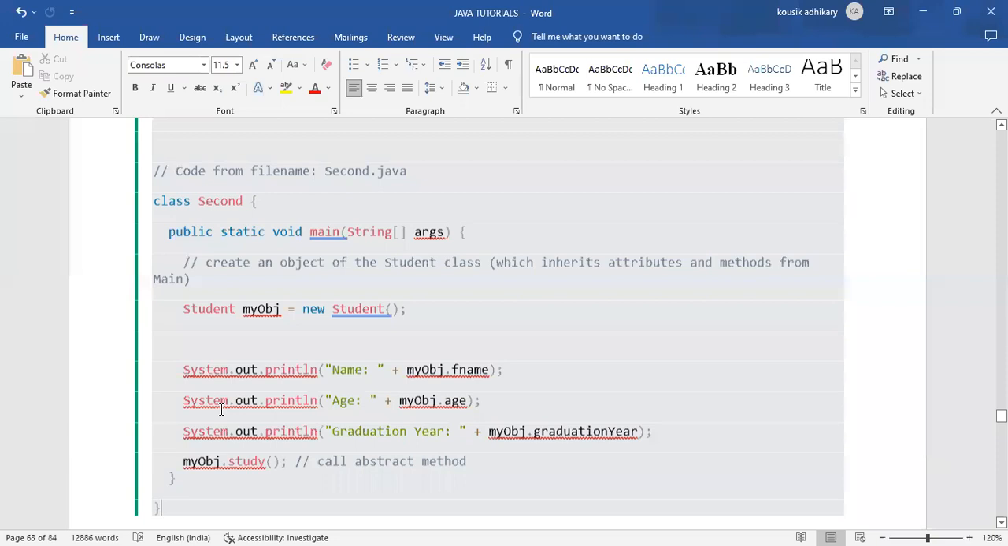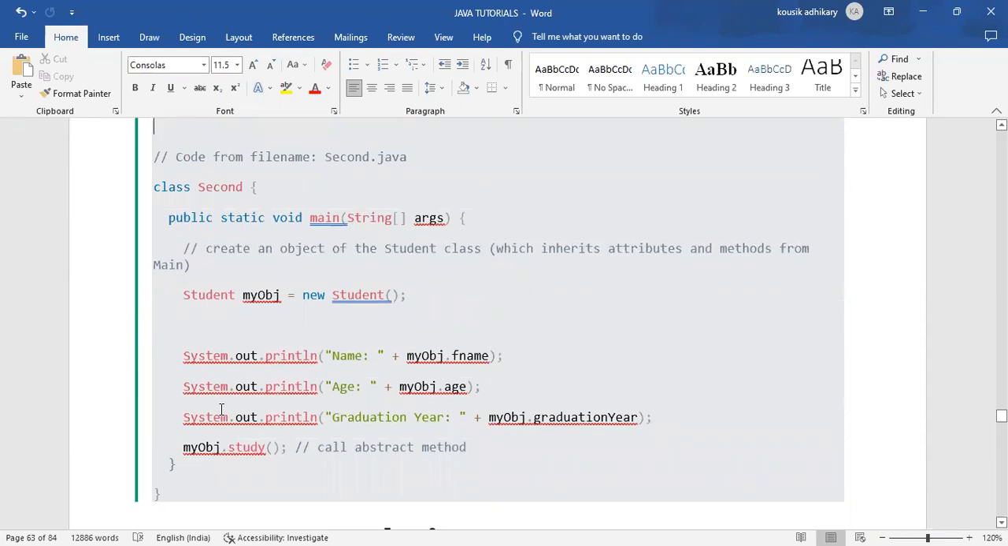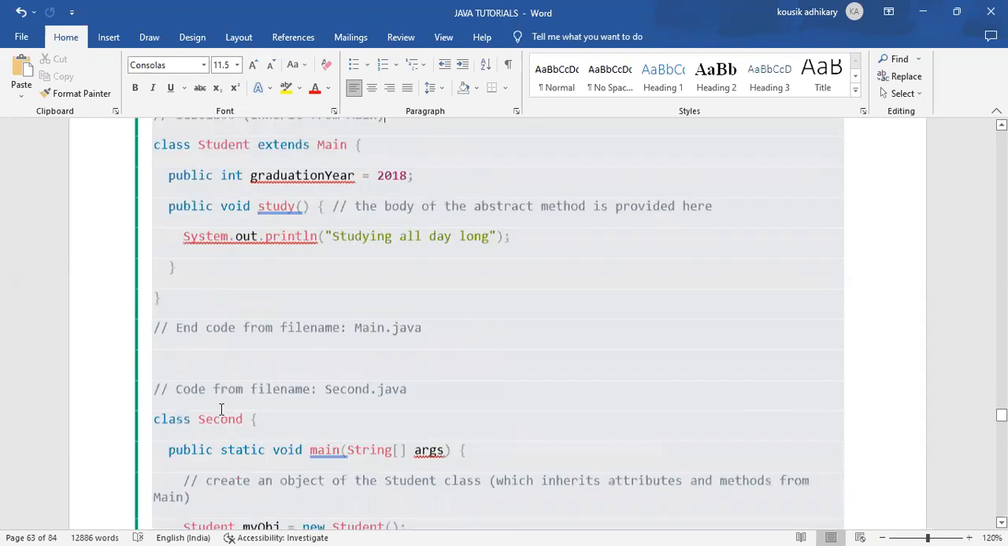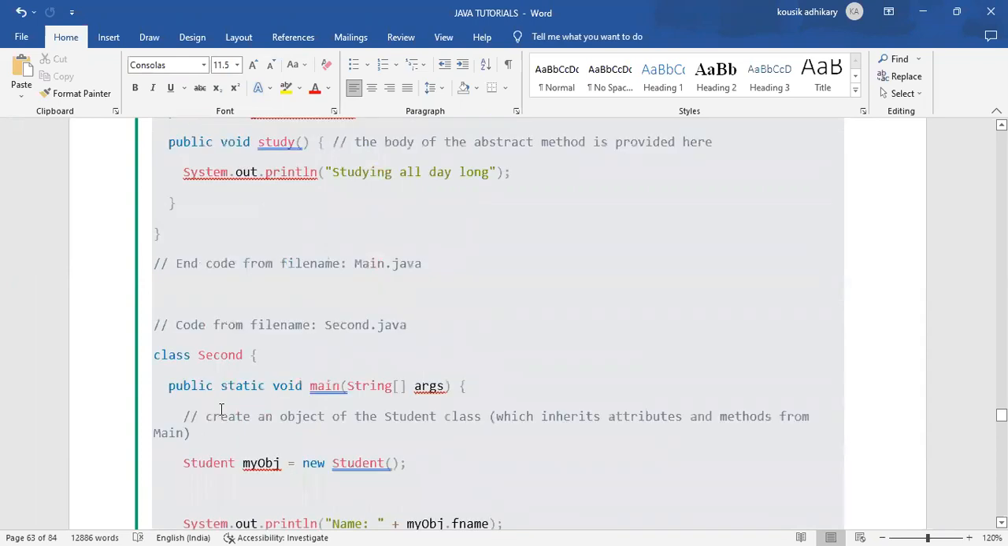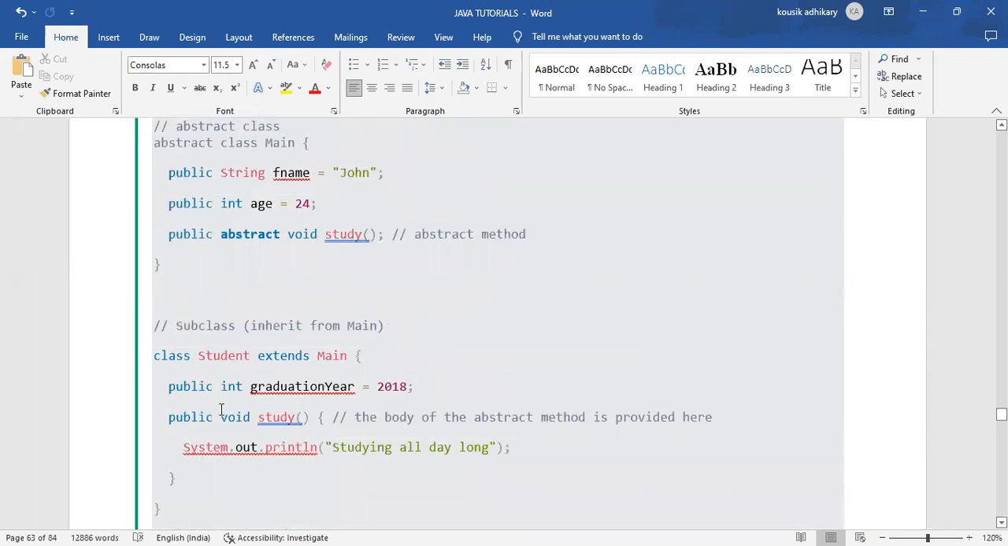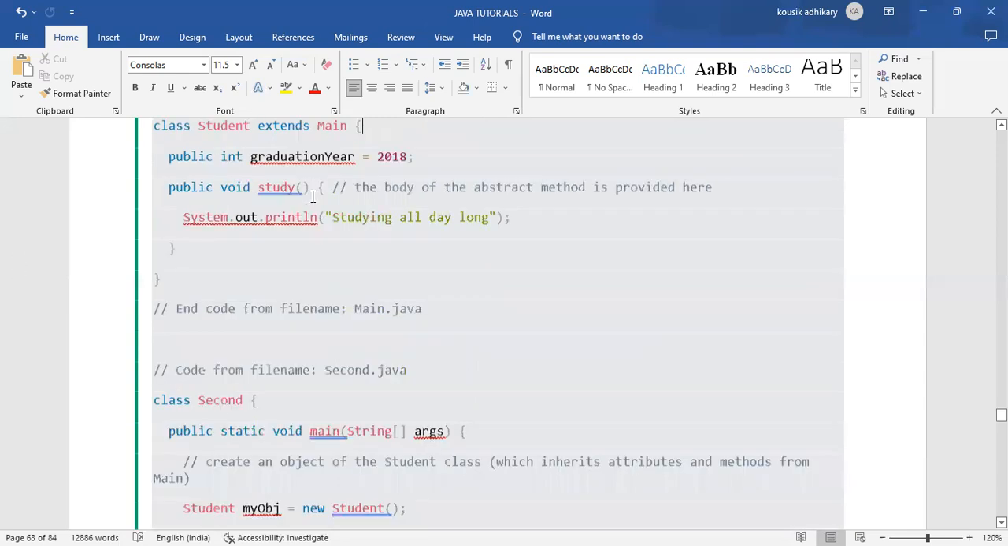When it is called, what will it return? Anyone can tell me what will be the output of that program? John, tell me. Yes, name John, and then age 24, and graduation year 2018. And again we have called the study method, that abstract method, which returns studying all day long.